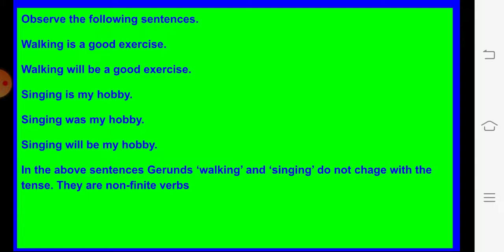And the same happens to singing in the given sentences. Singing is my hobby, that means I am singing now. Singing was my hobby before, it was my hobby, but not now. Singing will be my hobby. Probably, that person might be learning at that time, and later on it can be a hobby. So singing is a gerund here, which is not changing according to the tense. And these gerunds also are non-finite verbs because they will not change according to the tense, number, and subject.